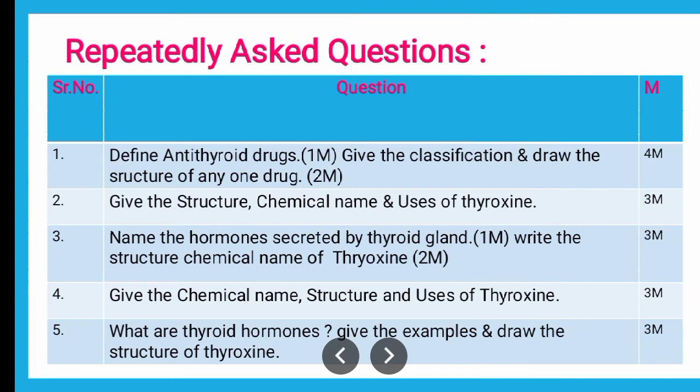And with respect to structure, even though they might not ask you the structure, that means they might not provide you the image, they may give you the IUPAC name and tell you to identify the drug, or they will give the drug name and give you 4 options of different IUPAC names, and ask you to identify the IUPAC name for that particular drug. This way the MCQ question can be asked.